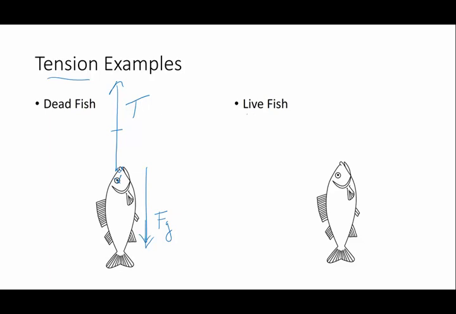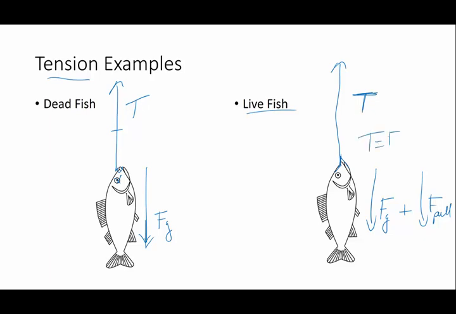Now, what if you have a live fish and you've got a fish on the end of the string and the fish is going, no, no, I do not want to be caught. So the tension up is going to be a combination of the weight of the fish plus any sort of force of a pull. So if you've got a fish that's fighting you and pulling on this string because he can, then the tension's going to go up, because the tension is going to be the sum of both the force of gravity plus that extra force of pull caused by the fish trying to get away.